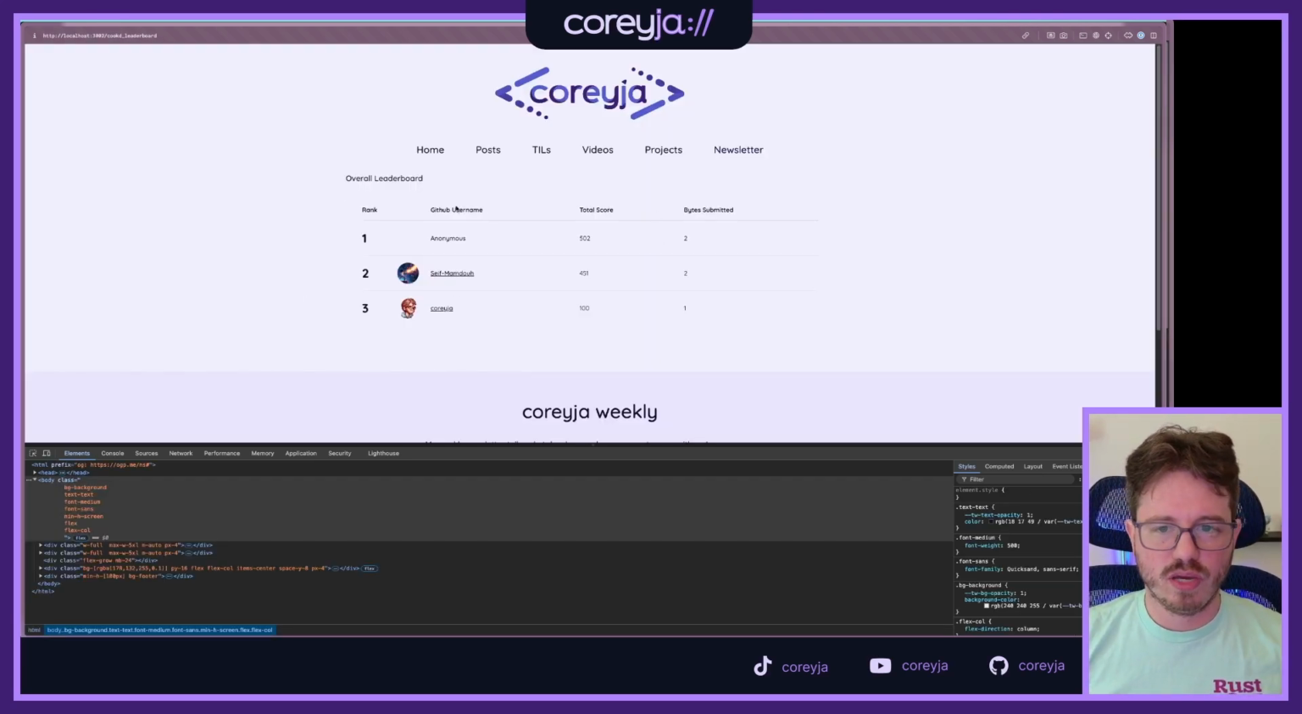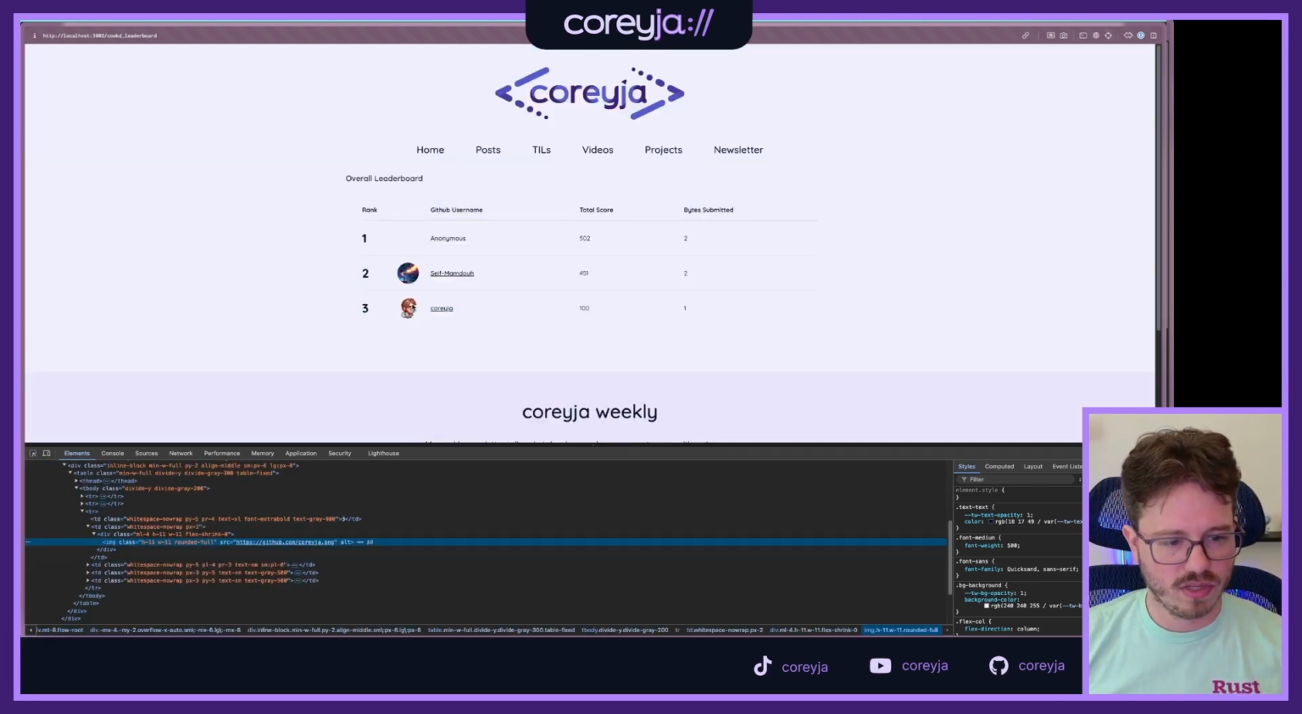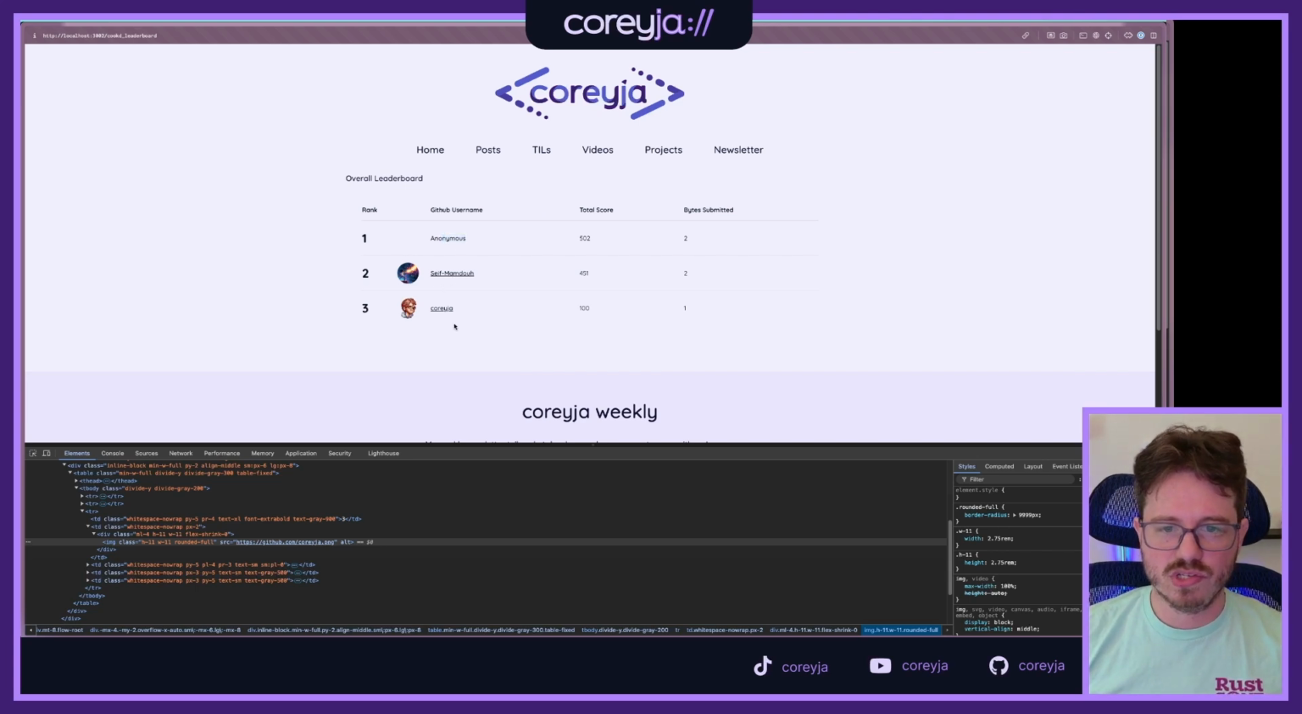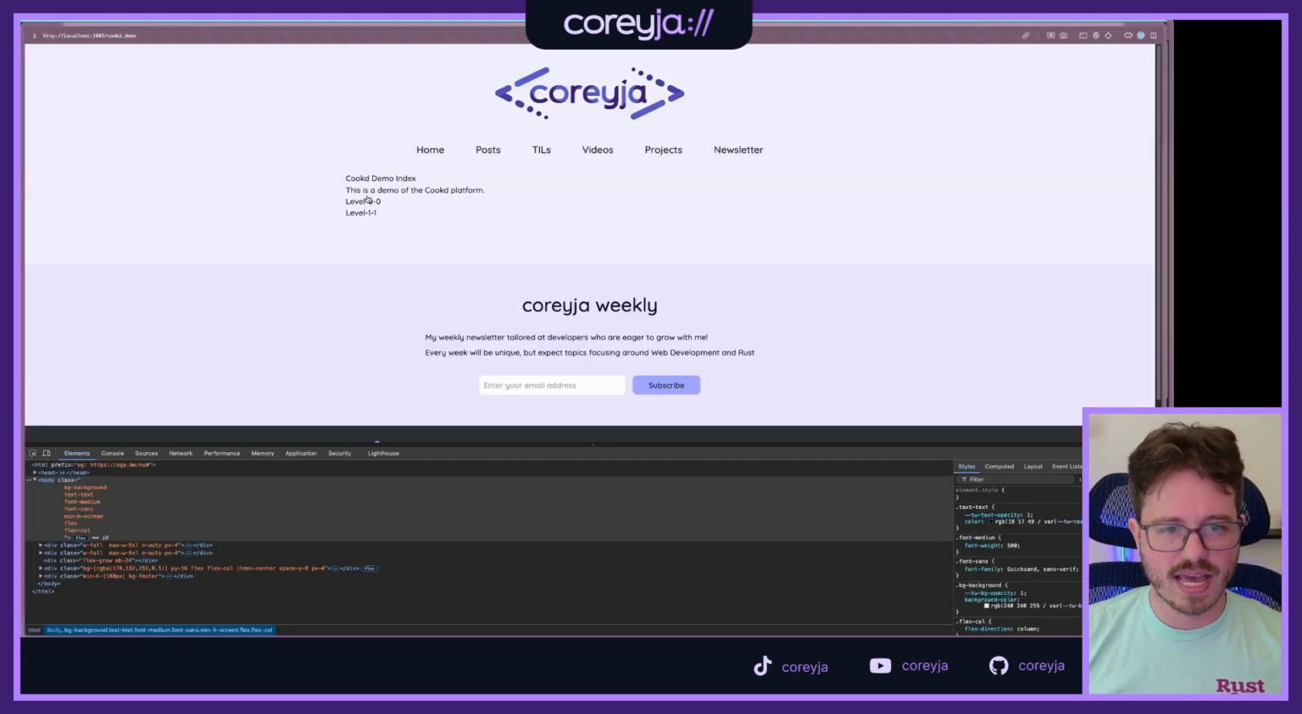Total score, GitHub username, rank. I really like how these profile icons just kind of came in. I didn't realize how easy it was just to get a profile image from GitHub. Just add .png to the end, and it just works. Kind of love it. And yeah, we support both anonymous users and GitHub users. We got our leaderboards. I think I'm going to call that a day.